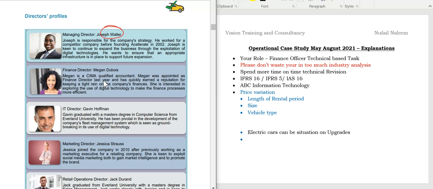Joseph Waller is responsible for the company strategy. He worked for a competitor company before founding Accelerate, so he's giving good understanding. Joseph is keen to continue to expand the business through exploitation of digital technology. He wants to ensure appropriate infrastructure is in place for the future expansion.